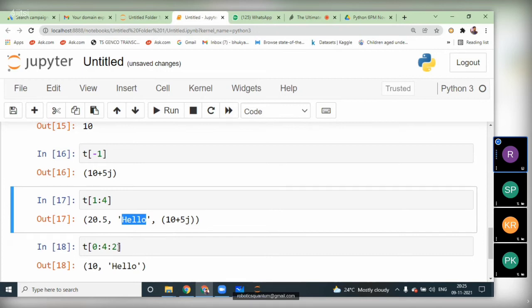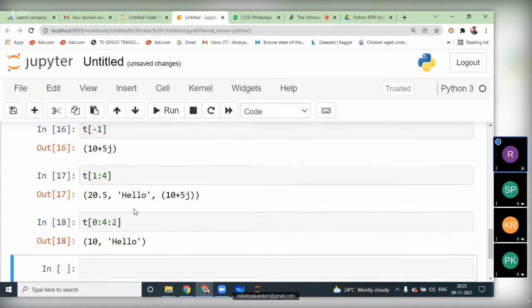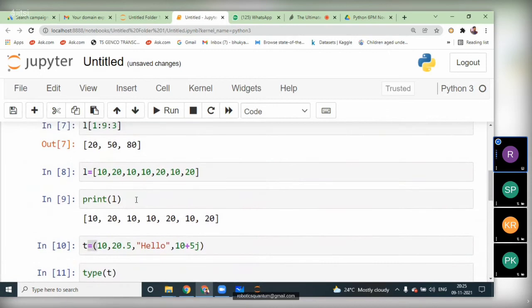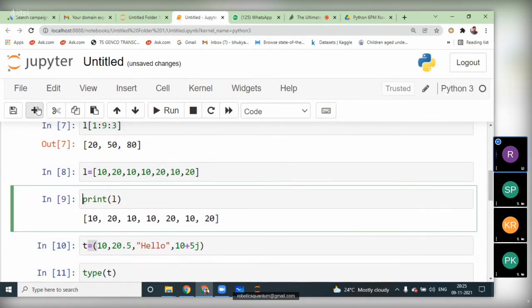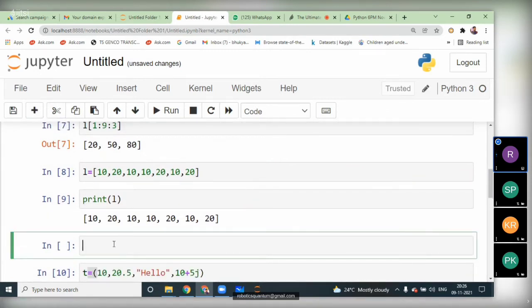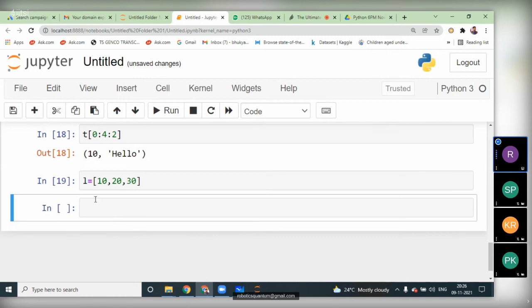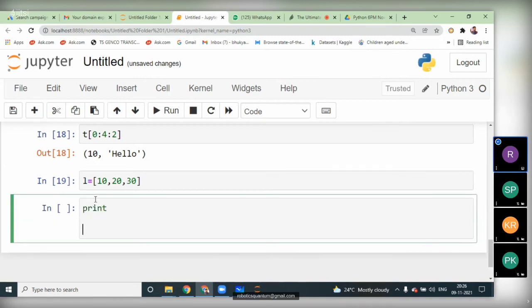Okay, so the thing is, as I said, a tuple is not modifiable. First we check with a list how to modify the elements of the list. I'm going to create a list l equal to 10 comma 20 comma 30, since list elements can be modified. First we'll print the list.